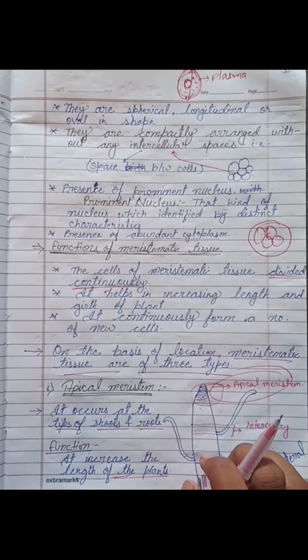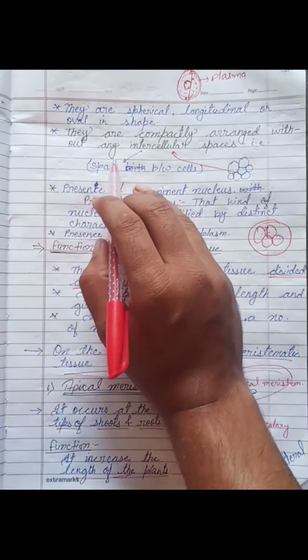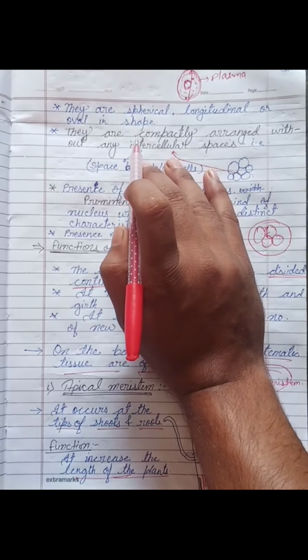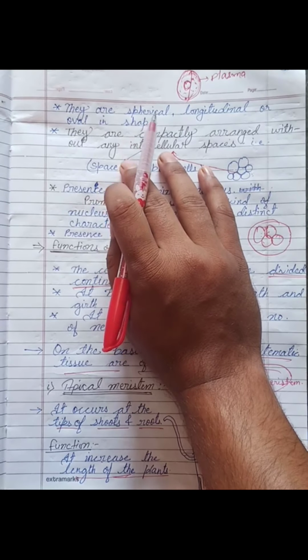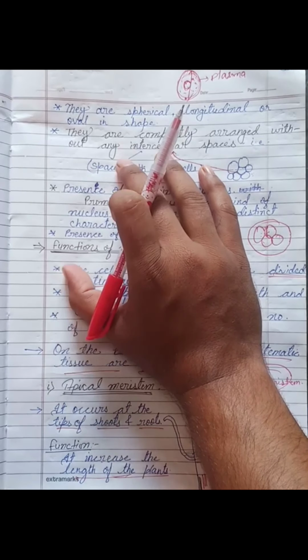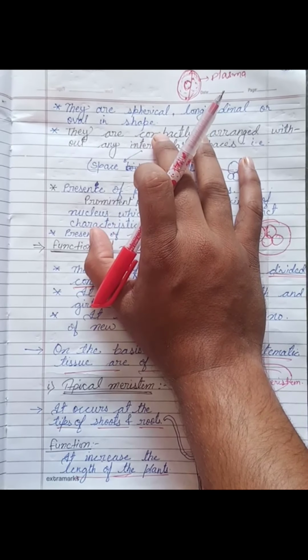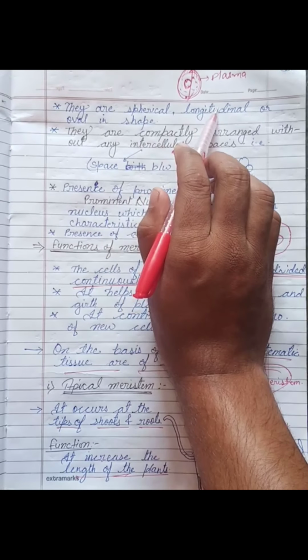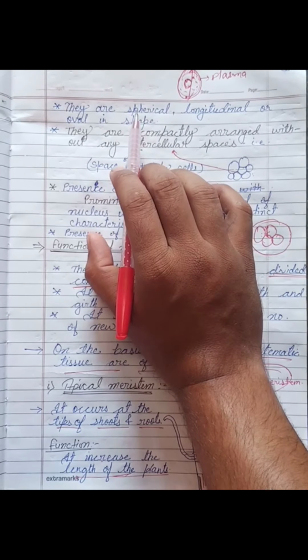More characteristics of meristematic tissue are: they are spherical, longitudinal, or oval in shape. The size and shape of meristematic cells can vary because different types of shapes are present in meristematic tissue.